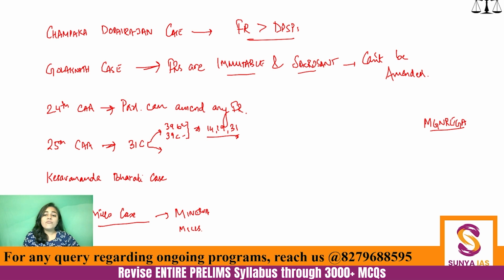Now, such measures can be against equality before law and equal protection of law, right? Because some special considerations are being given to people. It can also be against our right to freedom of speech and expression. How? Because employment can be restricted by the state.